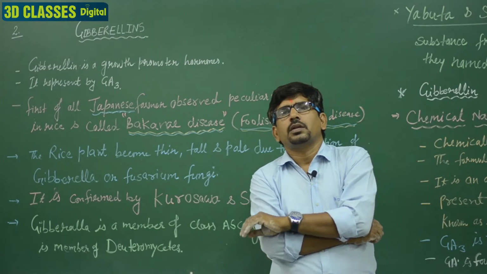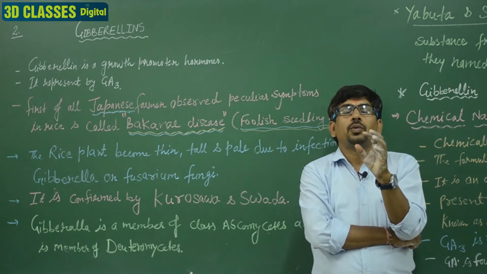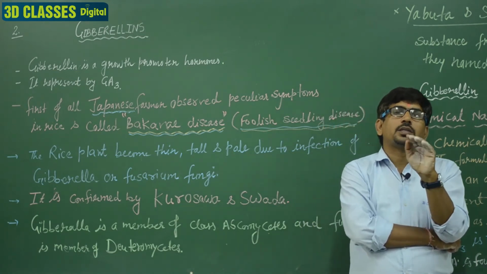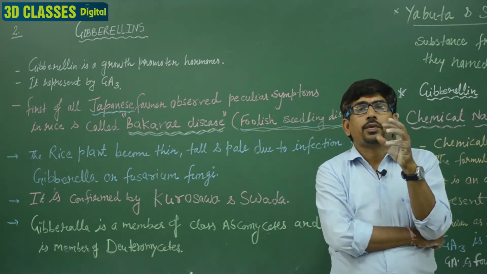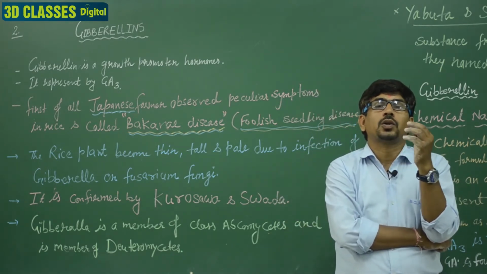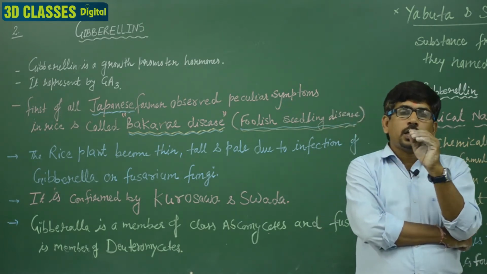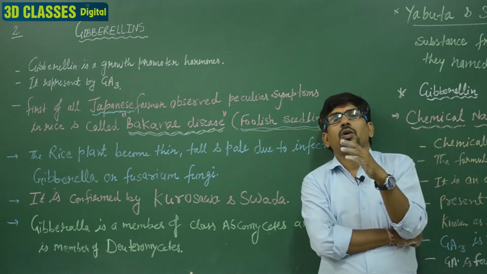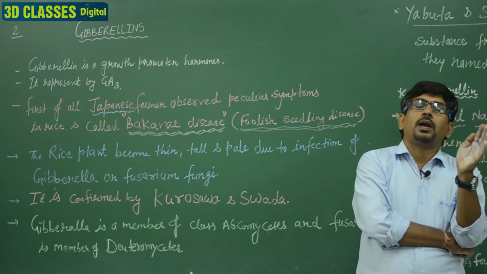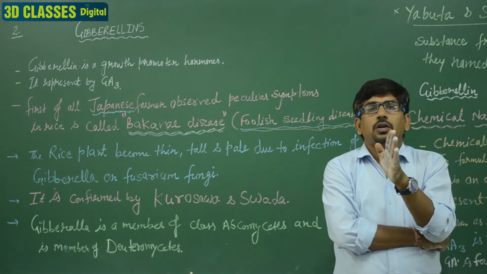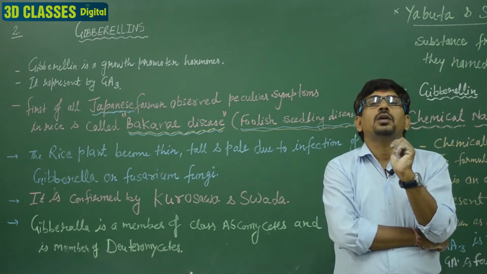Good morning students. Today we discuss the second growth promoter hormone. We had discussed earlier the growth hormones, and that there are 5 types, of which 3 are growth promoters and 2 are growth inhibitors. In growth promoters, the 3 main ones are auxin, cytokinin and gibberellin. We discussed auxin in the previous lecture. Today we discuss the second growth promoter hormone, gibberellin.